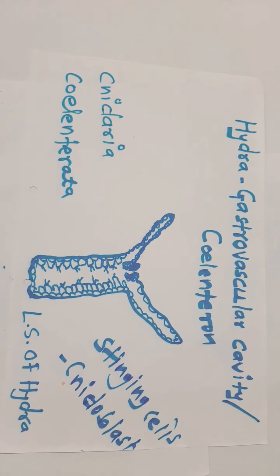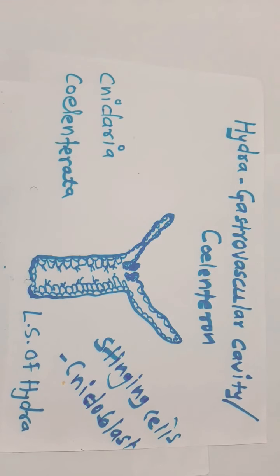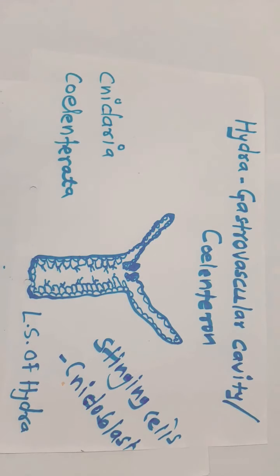In hydra, digestion takes place in the gastrovascular cavity. Why is that cavity called the gastrovascular cavity? Because this cavity is associated with ingestion and digestion of food material.